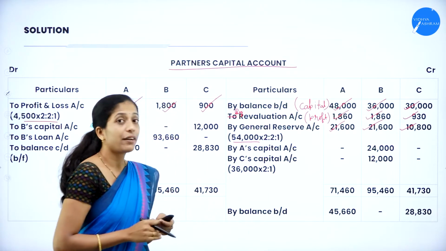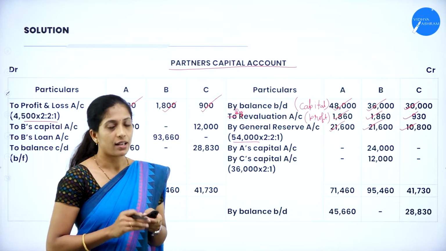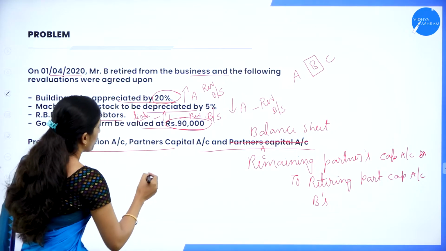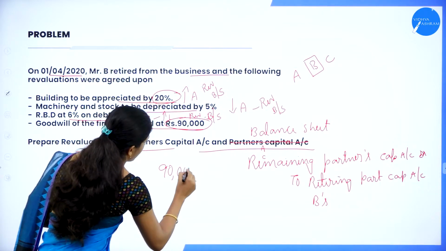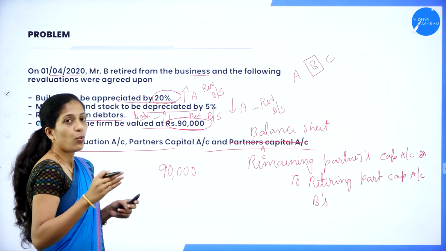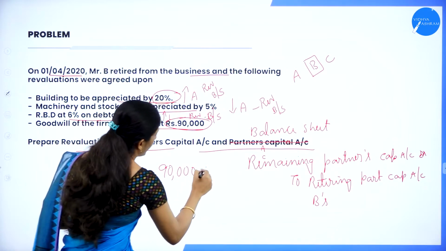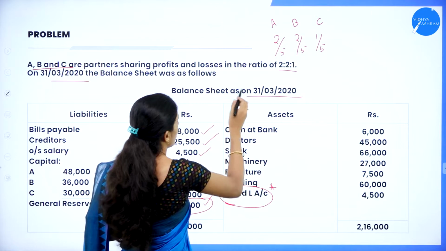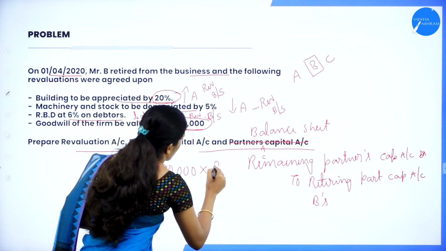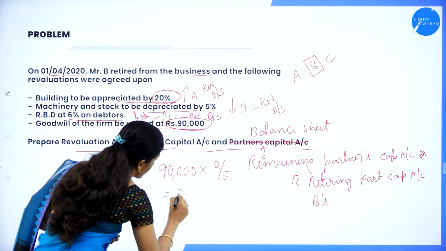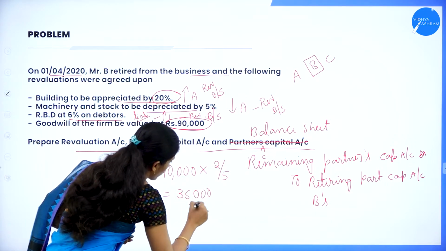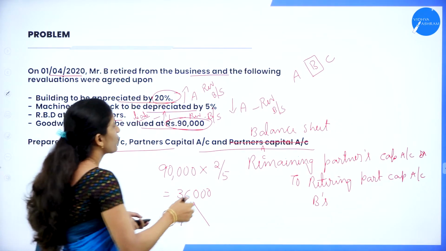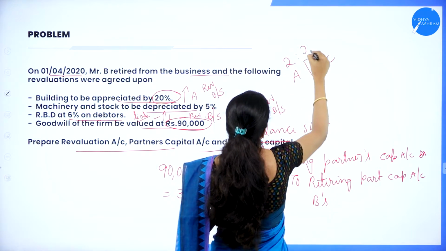Next, we shall come to the goodwill treatment. Now, what is the firm's goodwill? What is the valued goodwill? That is 90,000. Now, what do we have to do? We have to take only the retiring partner's share of goodwill. What is the retiring partner's share? That is 2/5. So I'll get 36,000. Now this 36,000 has to be distributed among the remaining partners in which ratio? Their ratio is 2:2:1.